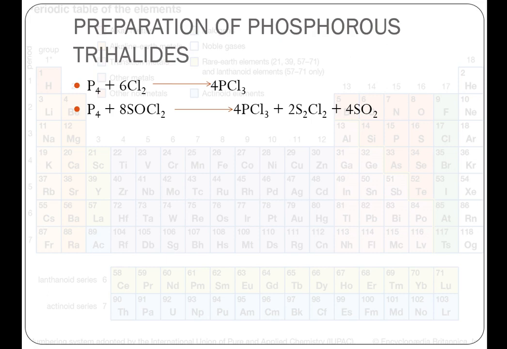In trihalides, we have taken the example of phosphorus trichloride. It is obtained by passing dry chlorine over heated white phosphorus. P4 plus Cl2 gives us PCl3. It is also obtained by the action of thionyl chloride on white phosphorus. So, P4 plus SOCl2 will give PCl3 plus S2Cl2 plus SO2.